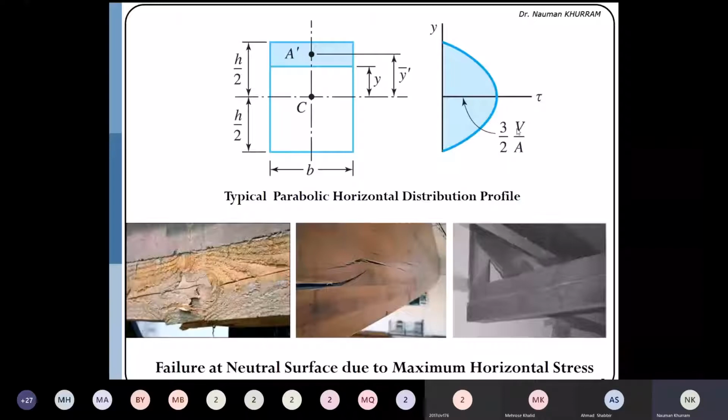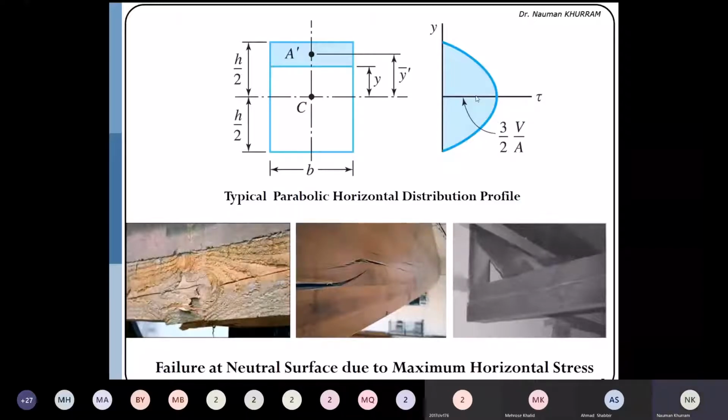So we will discuss in our forthcoming slide also. And here you can see some failure in the wooden beam. You can see that the cracks are produced along the neutral axis, and these are the shear cracks. And why are they produced along the neutral axis? Because these cracks are primarily due to the applied shear stresses, which are maximum along the neutral axis.